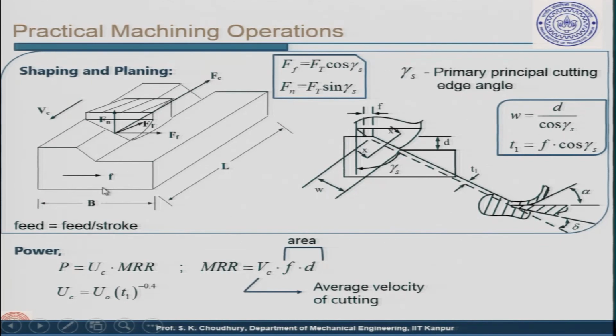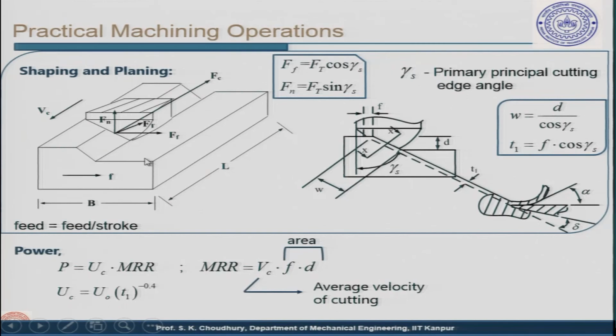Now, as I was telling, the forces which act here in shaping and planing both are different. Now, here it is the feed force, which will be along the direction of the feed. This is the normal force Fn, and the normal force is perpendicular to the already machined surface.